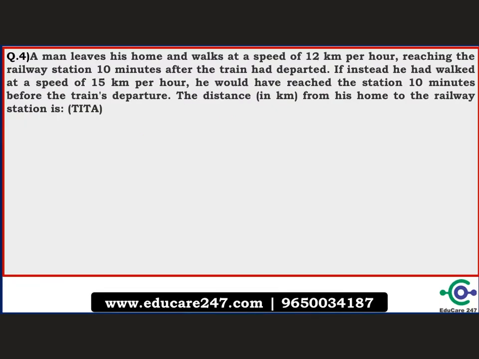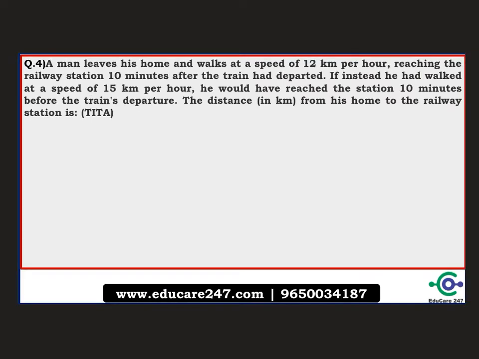So the next question says, a man leaves his home and walks at a speed of 12 kilometers per hour, reaching the railway station 10 minutes after the train had departed. If instead he had walked at a speed of 15 kilometers per hour, he would have reached the station 10 minutes before the train's departure. The distance from his home to the railway station is? So this is again a theta question.